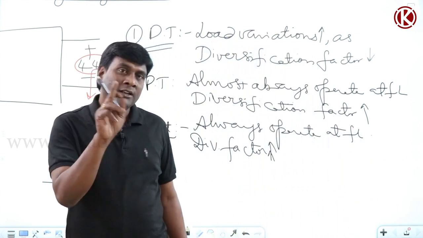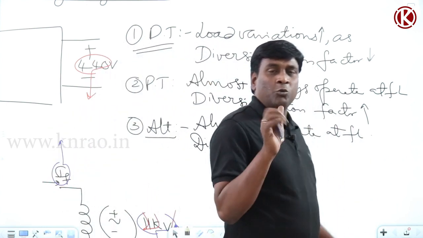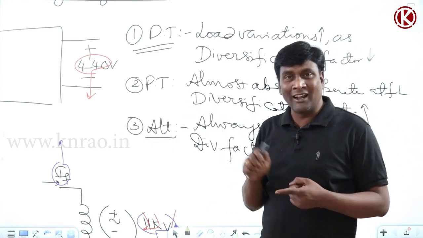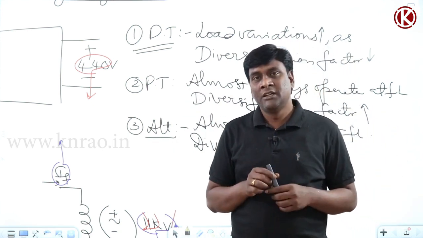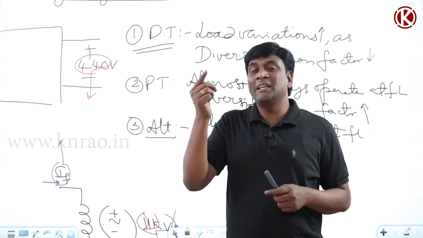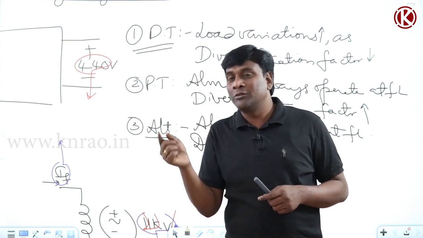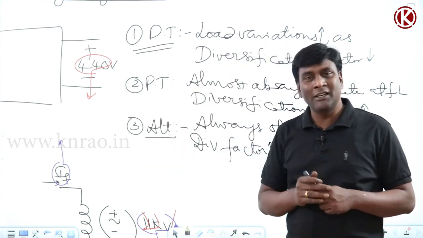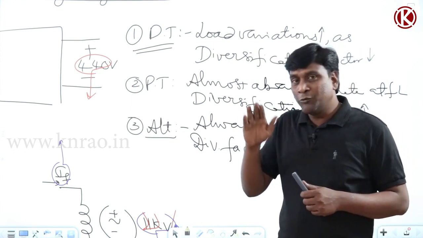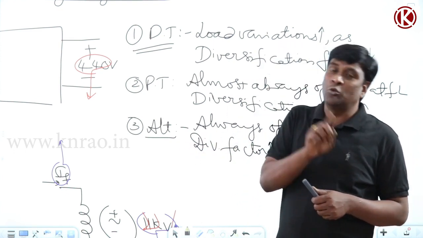I'm sorry, let me repeat again. Voltage regulation for a power transformer or alternator should be defined as magnitude of rise in terminal voltage from full load. Why? Because almost always I operate a power transformer at full load. So from full load at given power factor to no load.